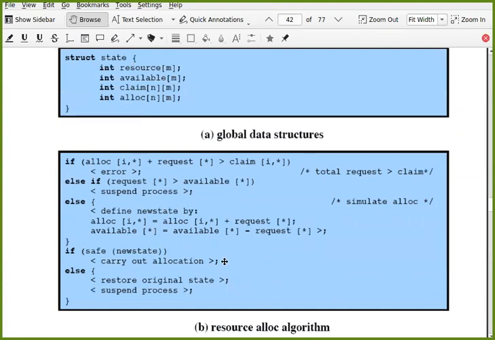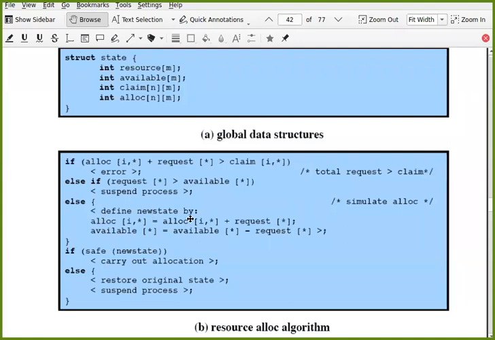Resource allocation algorithm: if the allocation to process i for all types of resources plus its request for all types of resources is greater than its claim, then it is an error. Else, if the request for all resources is greater than the available vector, then suspend that process.